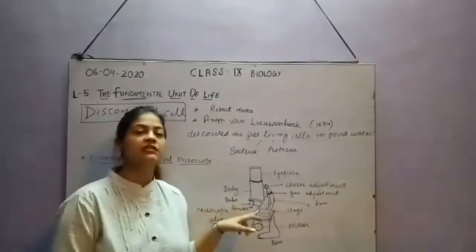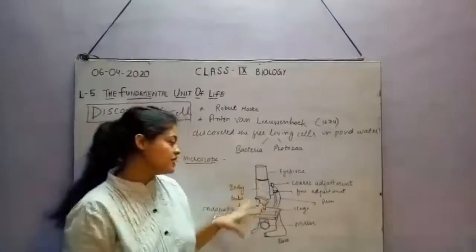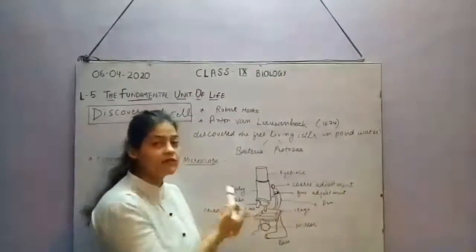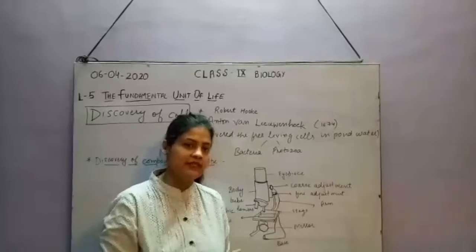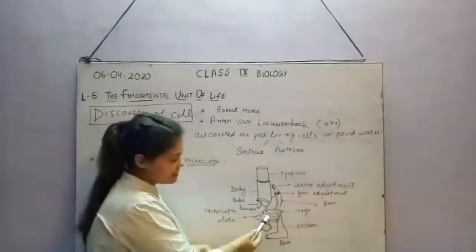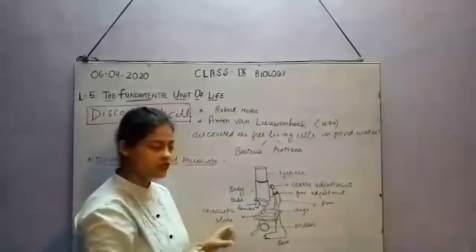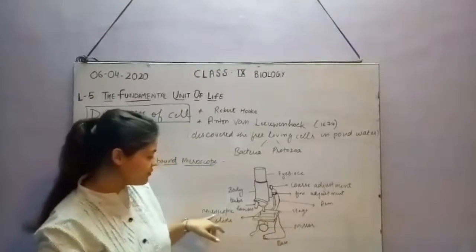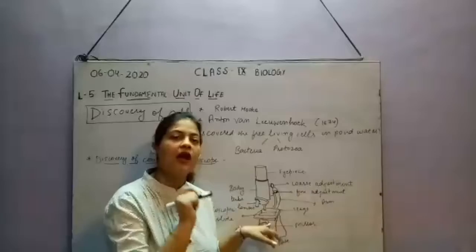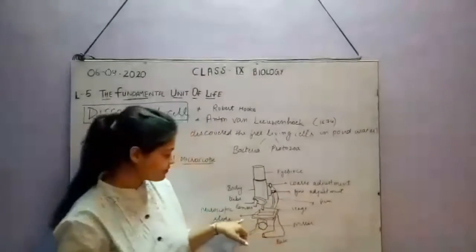The magnification can vary. We can change the magnification by rotating this circular structure. We have 10x, 40x and 100x lenses in this. Through this lens we can see the microscopic slide. Can you see this platform, which is called the stage? Over this stage we keep our microscopic slide, on which we keep our cell or whatever we want to see under the microscope.